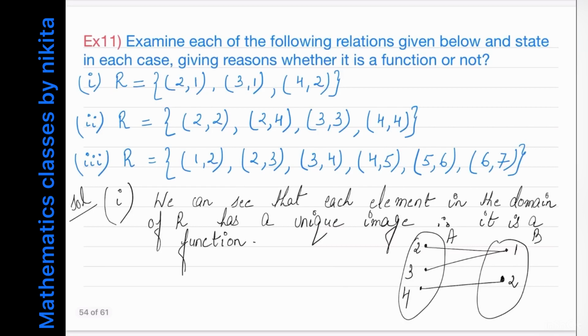Now let's see the third part. 1 is related with 2, 2 is related with 3, 3 is related with 4, 4 with 5, 5 with 6 and 6 with 7. So this is like y equals x plus 1. What is inside the domain? 1, 2, 3, 4, 5, 6. So this is the domain of R, and each element of the domain has an image, and in fact it has a unique image. So therefore it is a function.